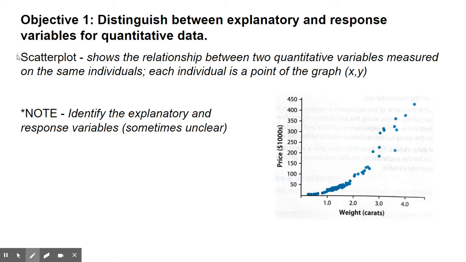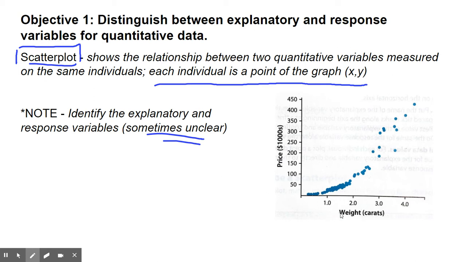So we're going to work with scatter plots. I believe you know what a scatter plot is, right? It shows relationships between two quantitative variables. Each individual is a point on the graph, x, y, right? So this is an important idea. Each dot represents a single person or individual in the study. And again, note sometimes it's difficult to identify the explanatory or response variables. Again, sometimes it's unclear.